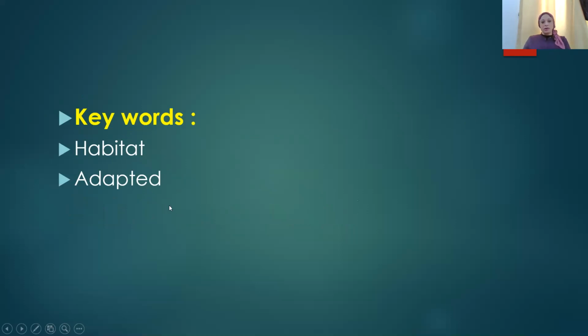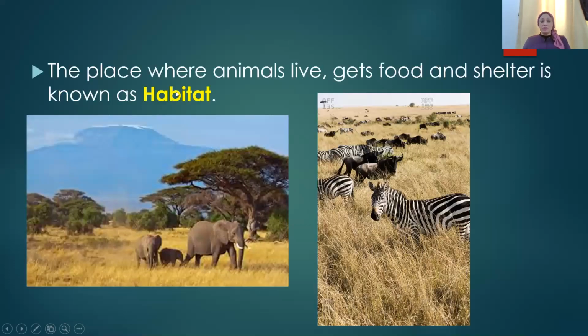Okay, let me start. The place where animals live and get their food and shelter is known as habitat. So what is the habitat? Habitat is the place where the animals live and get everything: food, water, shelter, protection from different dangers in the environment. So we call this the habitat. We have different habitats where the animals can live and find all what they need.